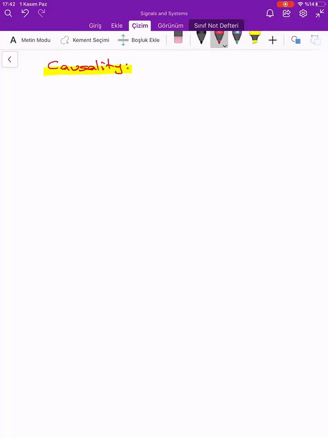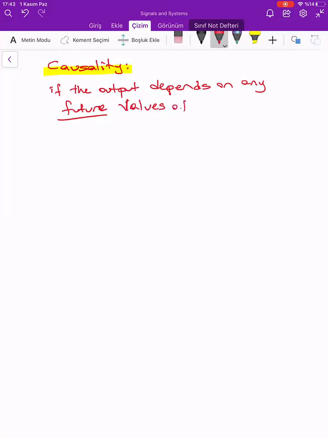If the output depends on any future values of the input, the system is not causal. Okay.